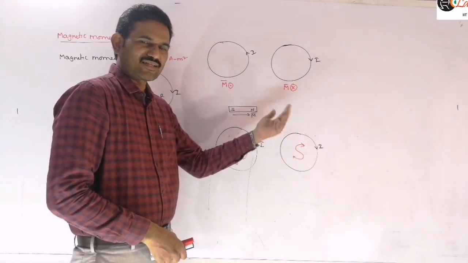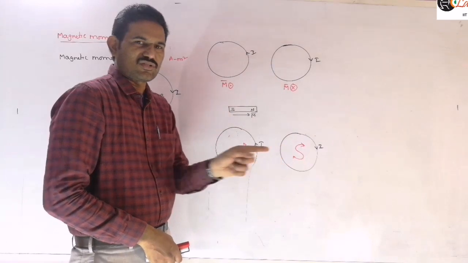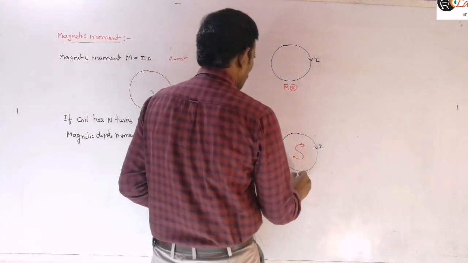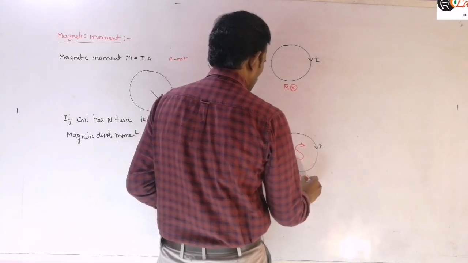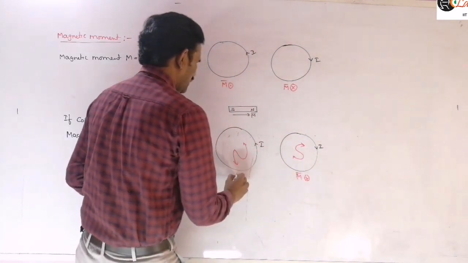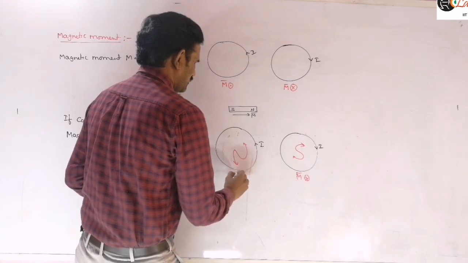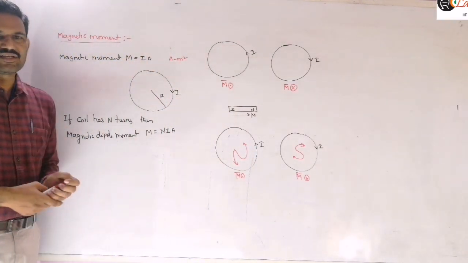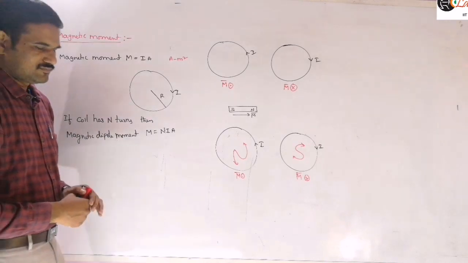That means the other face, the backside face, will act as the north pole. So south to north means into the plane. This is the direction of the magnetic moment here. So here it is into the plane and this one is out of the plane. Like that we can decide the direction of the magnetic moment.